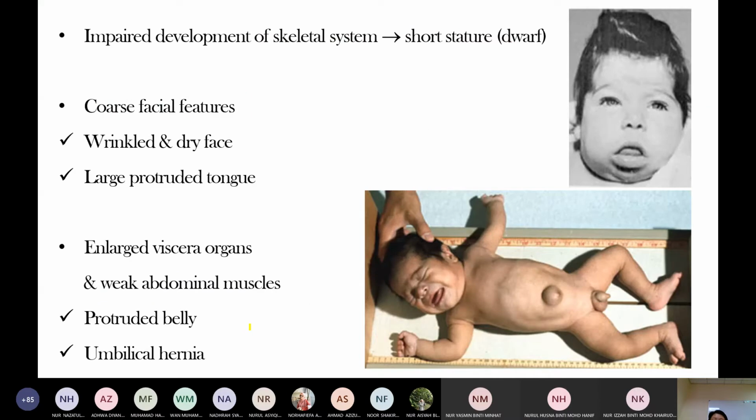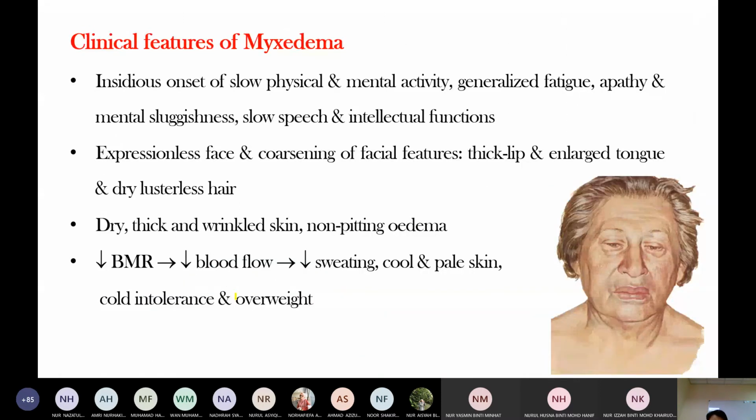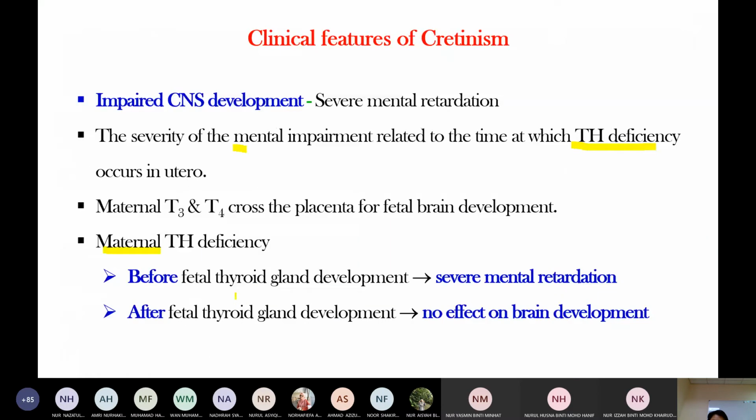The main problem in cretinism is thyroid hormone deficiency. It affects the brain, skeletal muscle, and bone growth. So they present with short stature, coarsening of the features, wrinkled skin, a very large protruded tongue, and enlarged visceral organs and abdominal muscle. You see a protruded belly and umbilical hernia. These are the clinical features of cretinism.